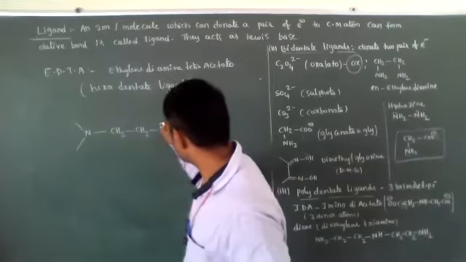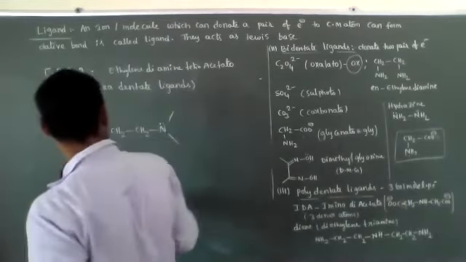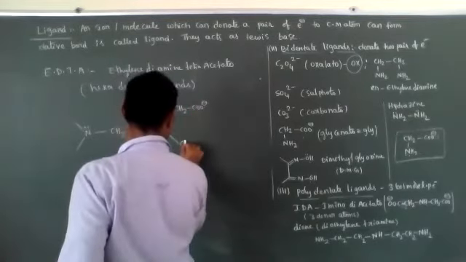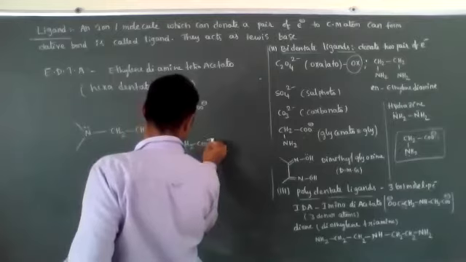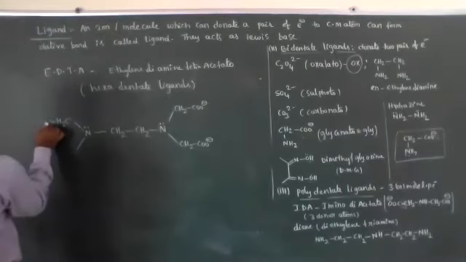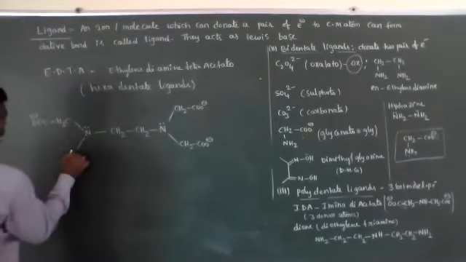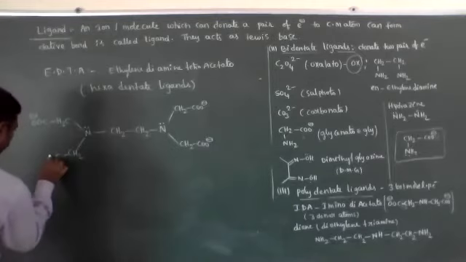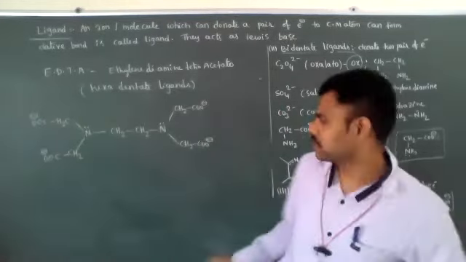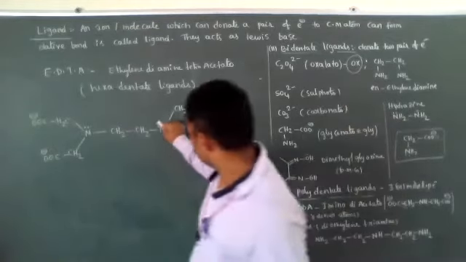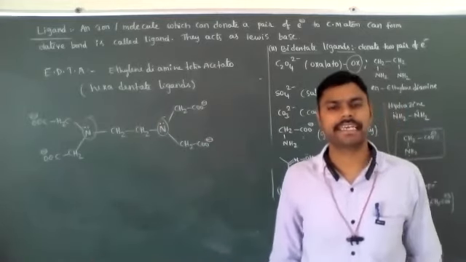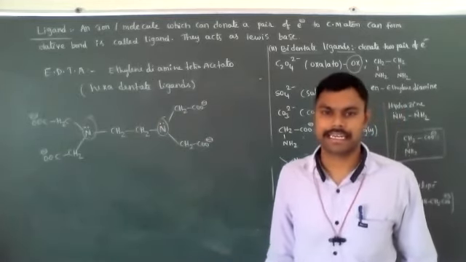The nitrogen atoms also act as donors. So 2 nitrogens and 4 oxygens, a total of 6 donor atoms are present. That's why EDTA belongs to hexadentate ligands.